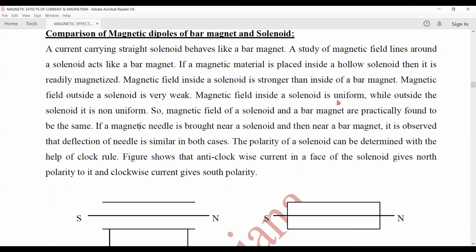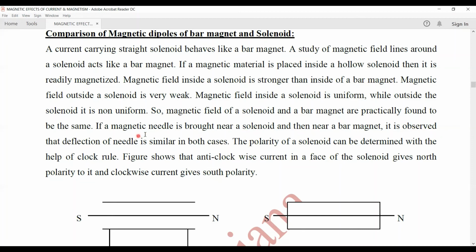That is, the magnetic field lines will be parallel equidistant lines, whereas outside the solenoid, it is non-uniform. So they will start from the north pole and end at the south pole outside the solenoid. So the magnetic fields of a solenoid and a bar magnet are practically found to be the same.